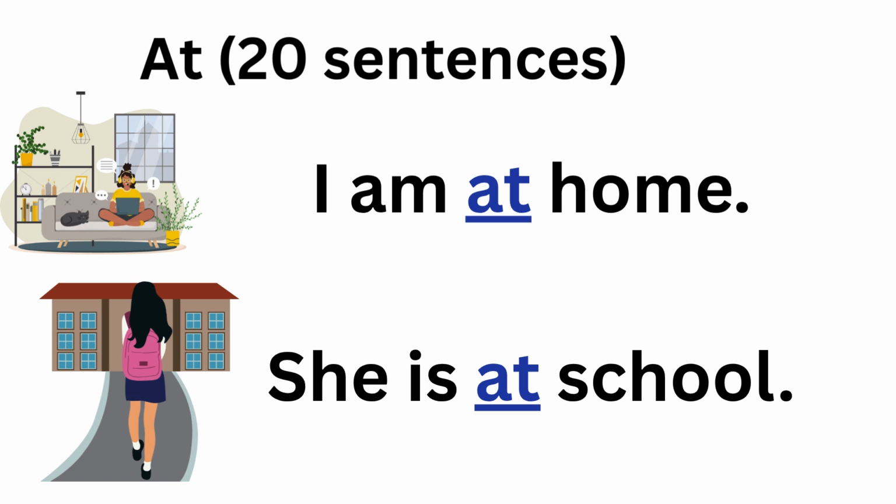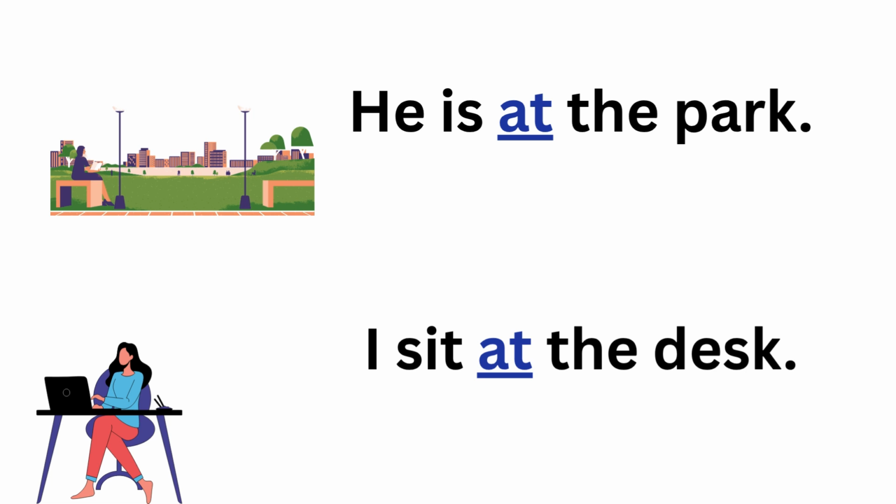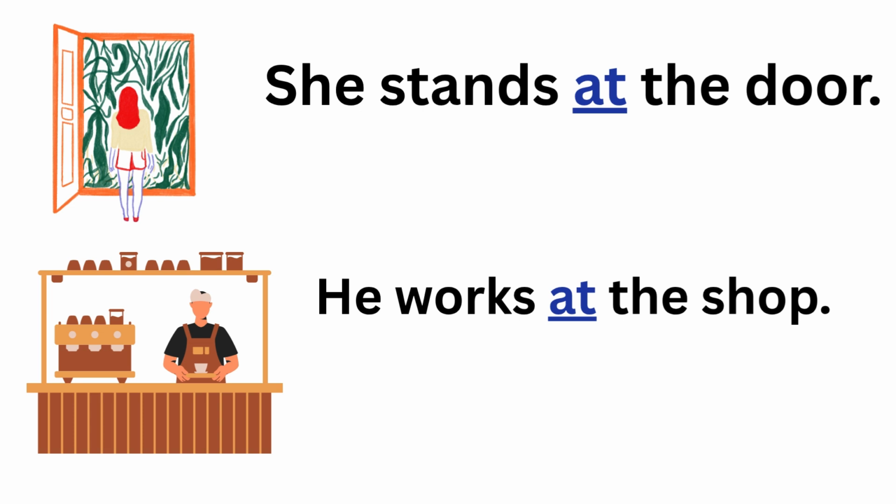At use 20 sentences. I am at home. She is at school. He is at the park. I sit at the desk. She stands at the door.